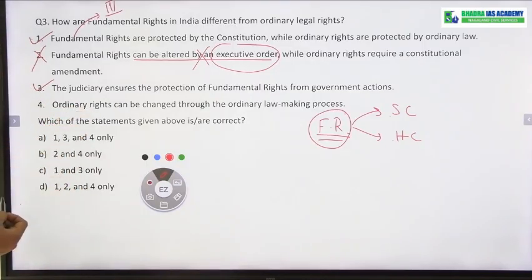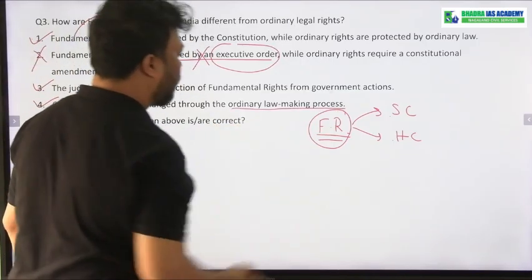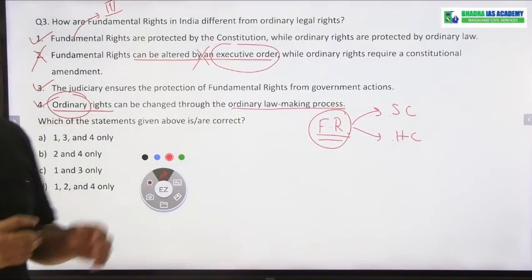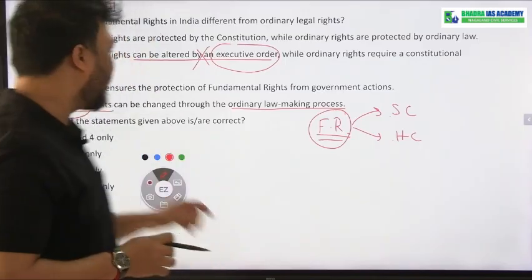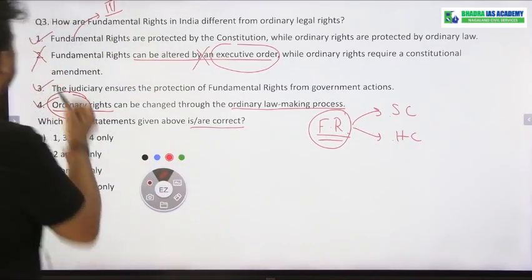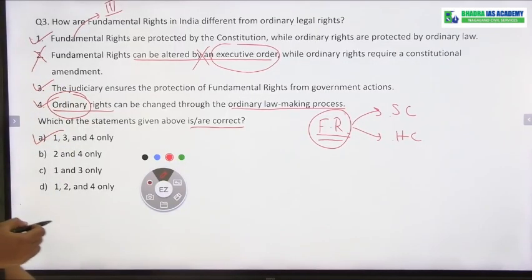Ordinary rights can be changed through ordinary lawmaking process. Yes. Okay, ordinary rights can be changed through ordinary lawmaking process. To change an ordinary right, we do not require any constitutional amendment, and that is why statement number 4 is correct. So which are correct? Ultimately 1, 3 and 4. Ultimately option A, 1, 3 and 4.